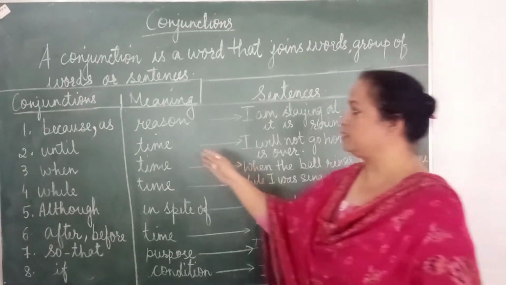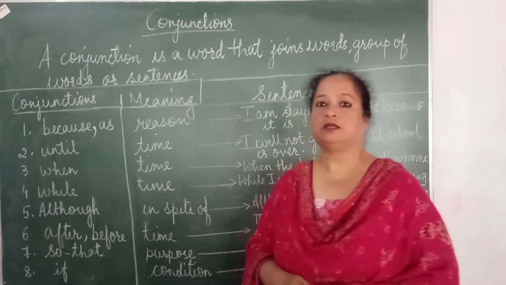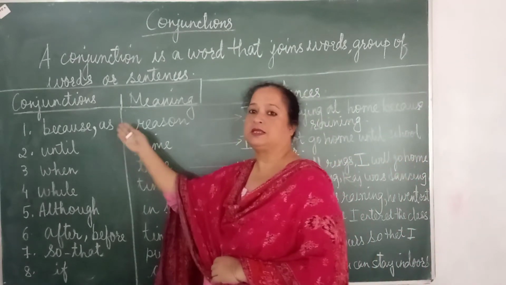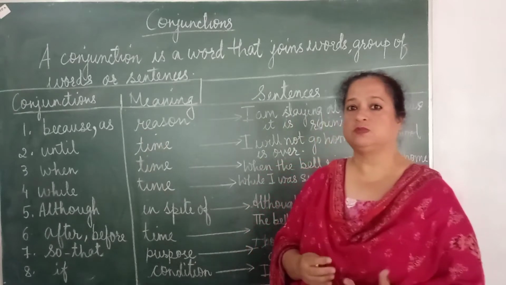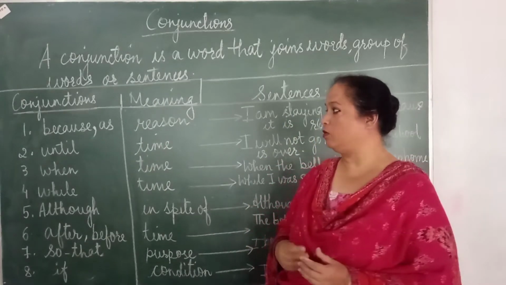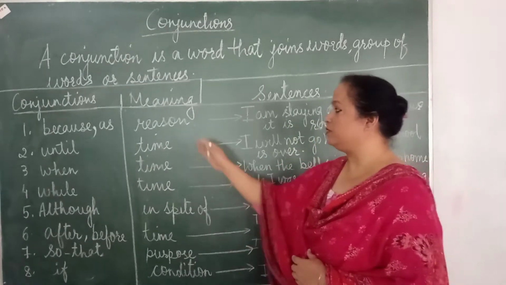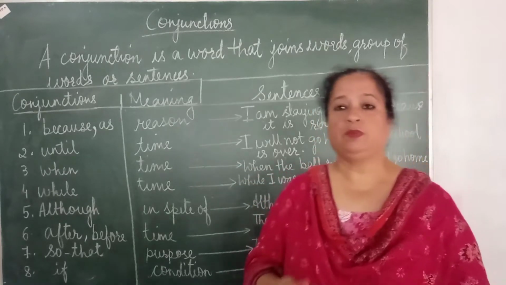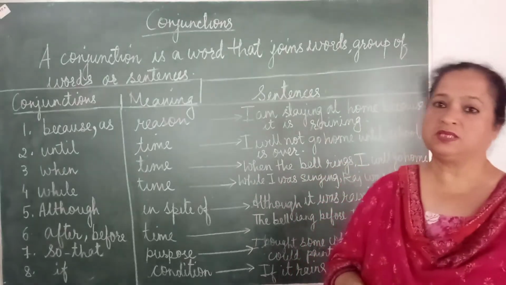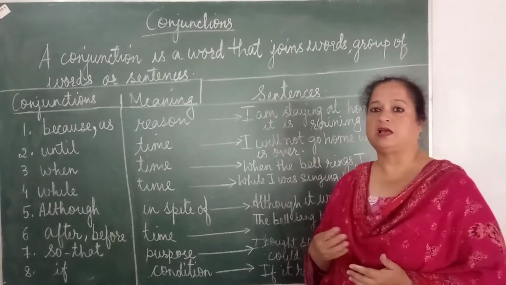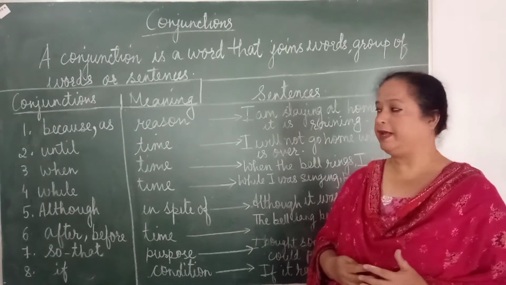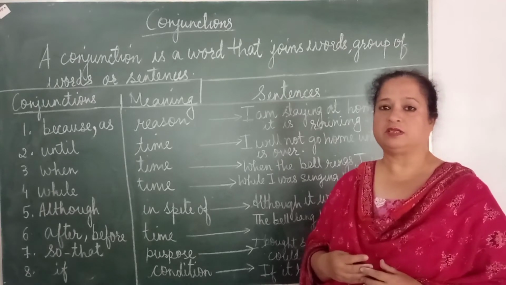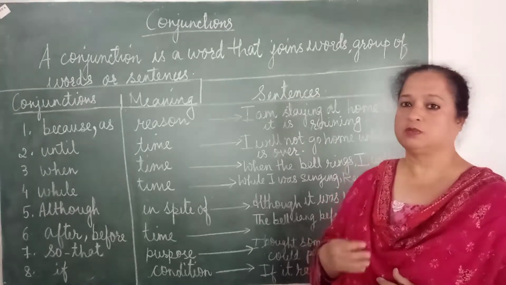Now what is the first conjunction that I have written over here? It is because. And I have also written another conjunction, that is as. What do these mean? Conjunction because means to give a reason to do something. For example, I am late because I missed the bus. So in this sentence I have given you a reason for being late. So conjunction because is used when we have a reason to explain or to write about something.